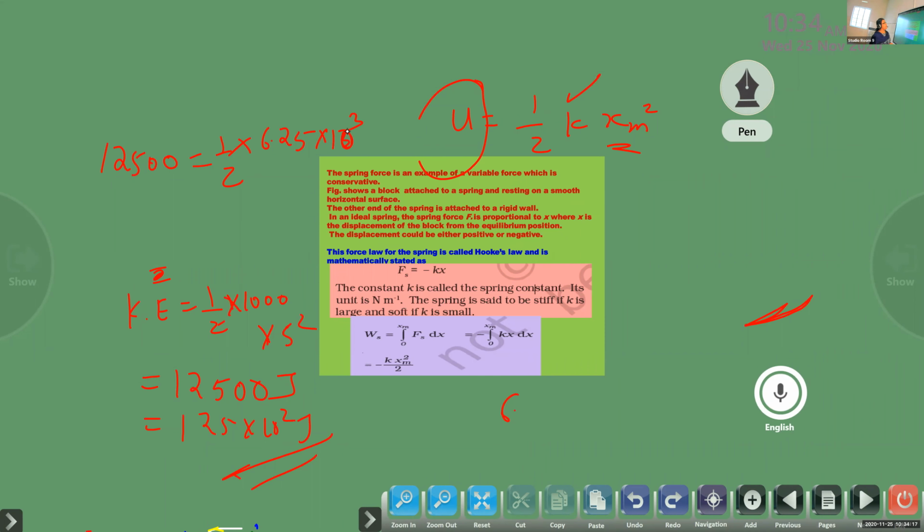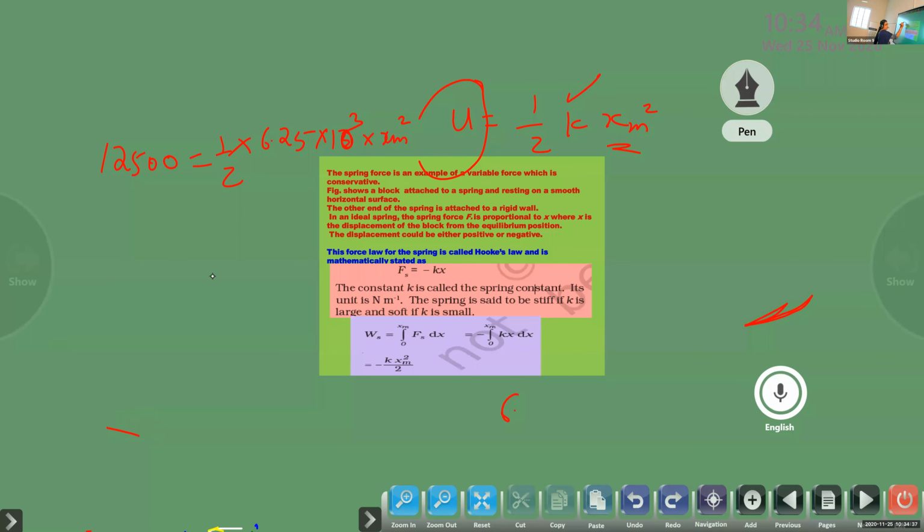10 to the power of 3, and you don't know x sum square. So let us first find out x sum square, then gradually you can find out the x sum. Okay. So you can do both ways.